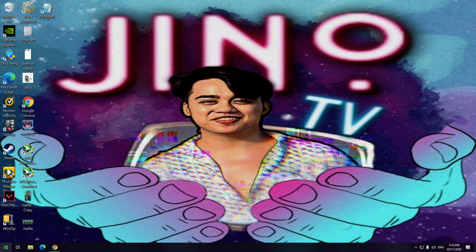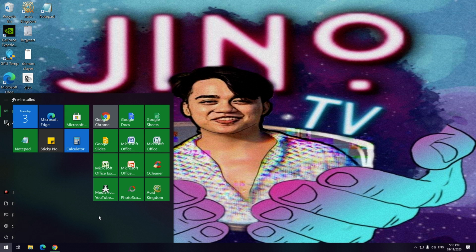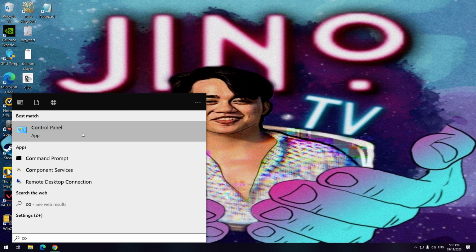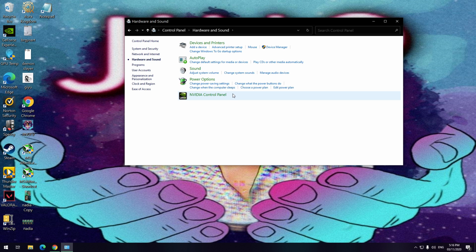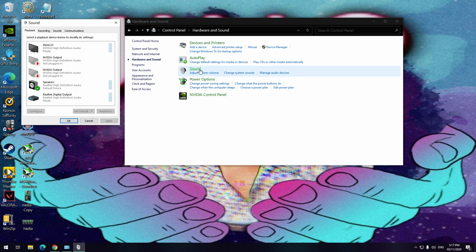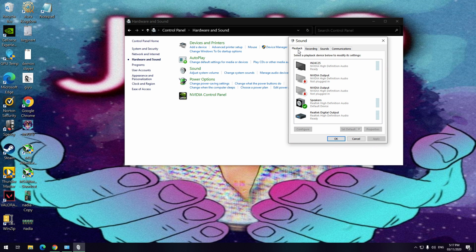So first, guys, you need to go to your Windows Start and then type Control Panel. After you get the Control Panel, click Hardware and Sound. And then next, you need to click the Sound button. And then as you can see here, you can see Playback, Recording, Sounds, Communications. So you need to click Recording and then you can see Microphone.